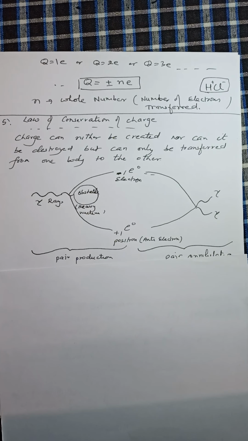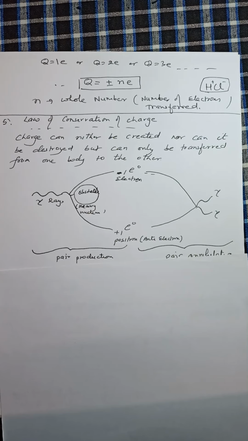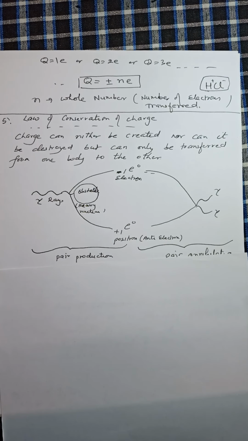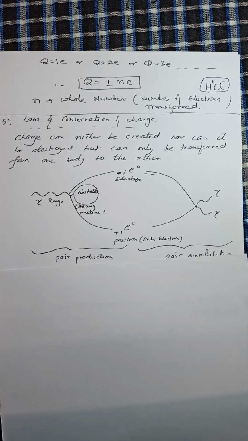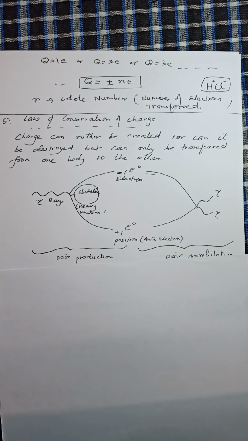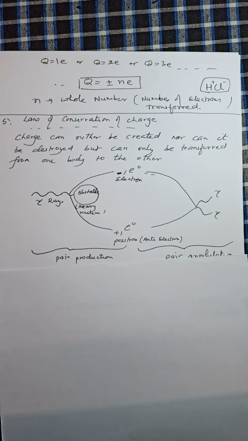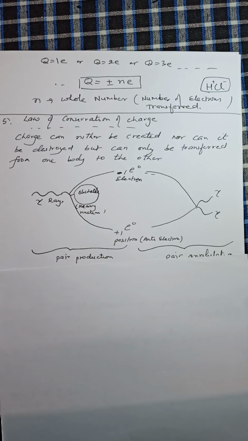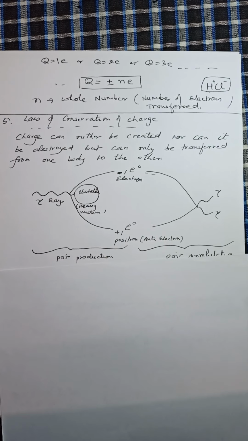But automatically another particle, similar to the electron but positively charged, is created. Whenever we try to create an electron by converting energy into matter, another particle called positron is automatically created. So electron can be created but charge cannot be created. The law of conservation of charge is a separate law.